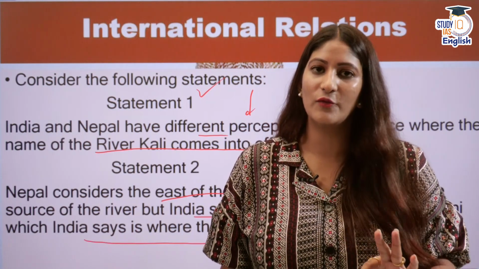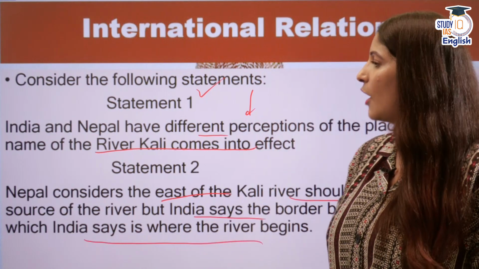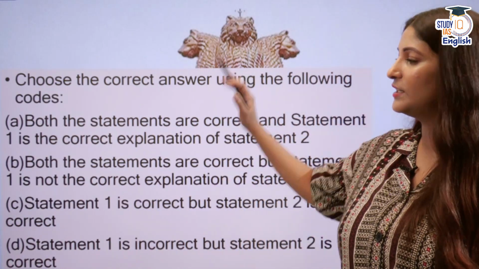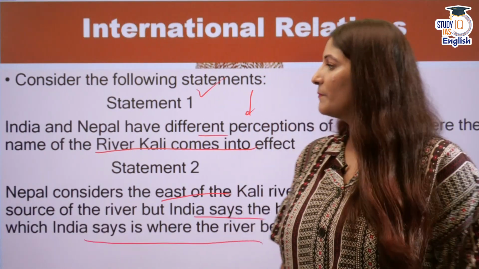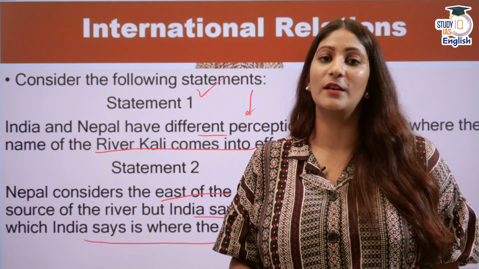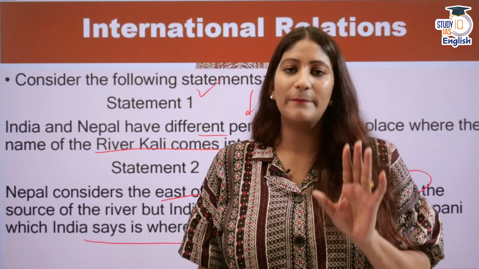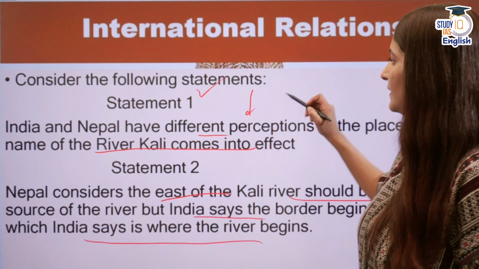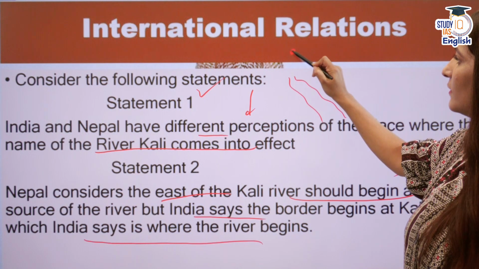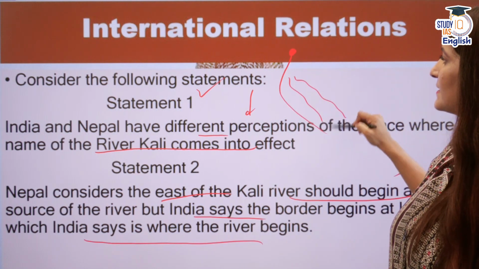If you have to answer this question, you will need information and concept both. How? Let's talk about that. First of all, let us see how we will answer this question with the help of these particular codes. So India and Nepal, yes, they have a difference of opinion when it comes to where the Kali river actually is called Kali. Nepal says that supposedly this is the Kali river, but it is starting here. It starts here, but flows like this.